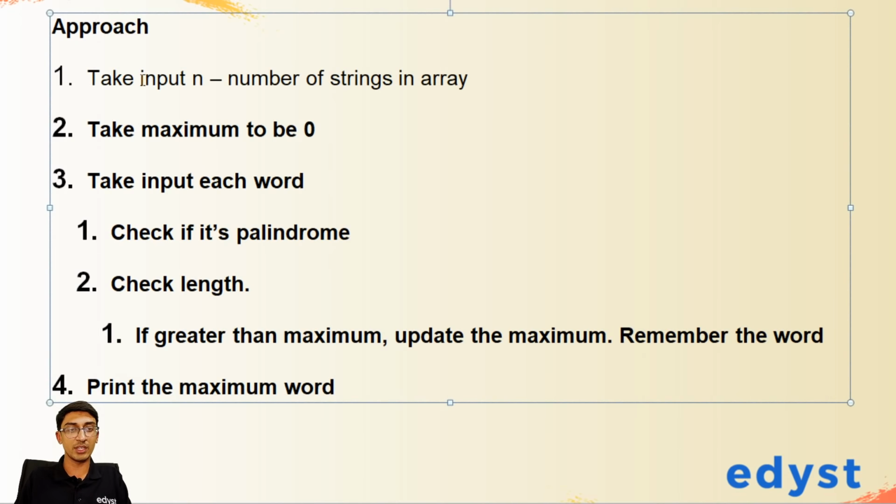So we have over here: take input n, the number of strings in the array. Take the maximum to be 0, then take input for each word, and check if the word is a palindrome or not. If it is, then check its length. Otherwise, we don't even need to check, right? So if it is a palindrome, check its length. After you check the length, if it's greater than the maximum, update the maximum and then remember the word, right? So that's what we will do.